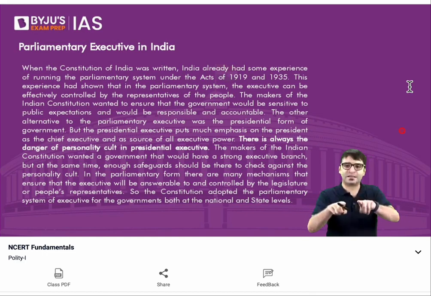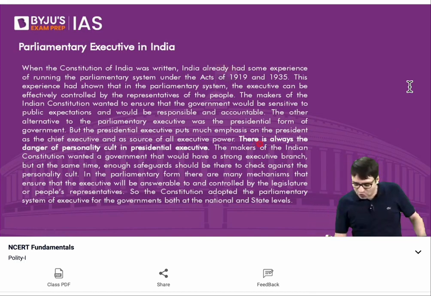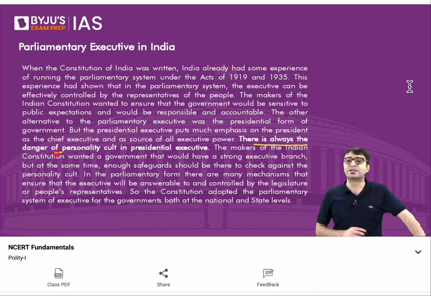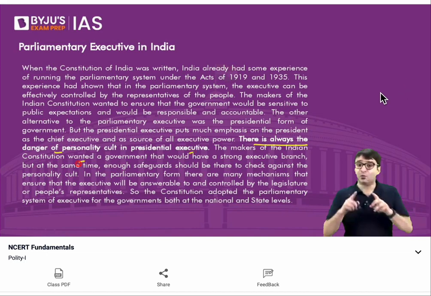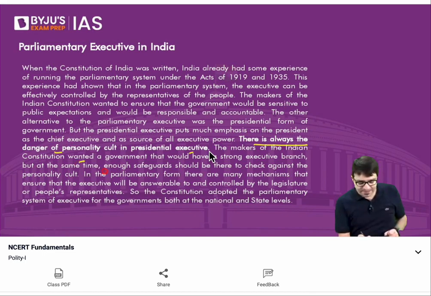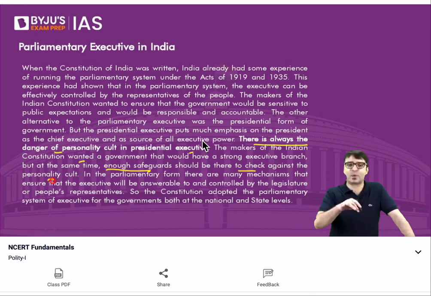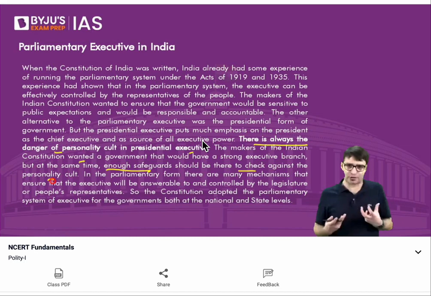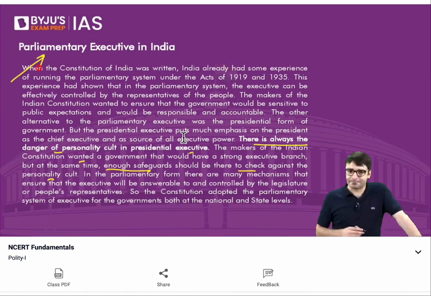The answer for that lies in NCERTs. The NCERT tells us that there is always the danger of personality cult in a presidential executive. And that is why the makers of the Indian Constitution wanted a government which has a strong executive, but at the same time, enough safeguards should be there to check against the personality cult. And that is why the makers of the Indian Constitution adopted a parliamentary executive in India.